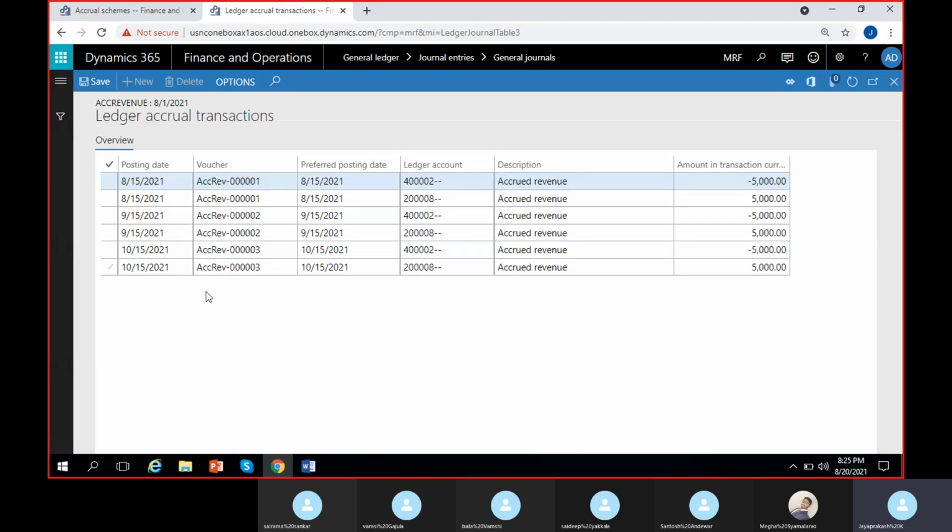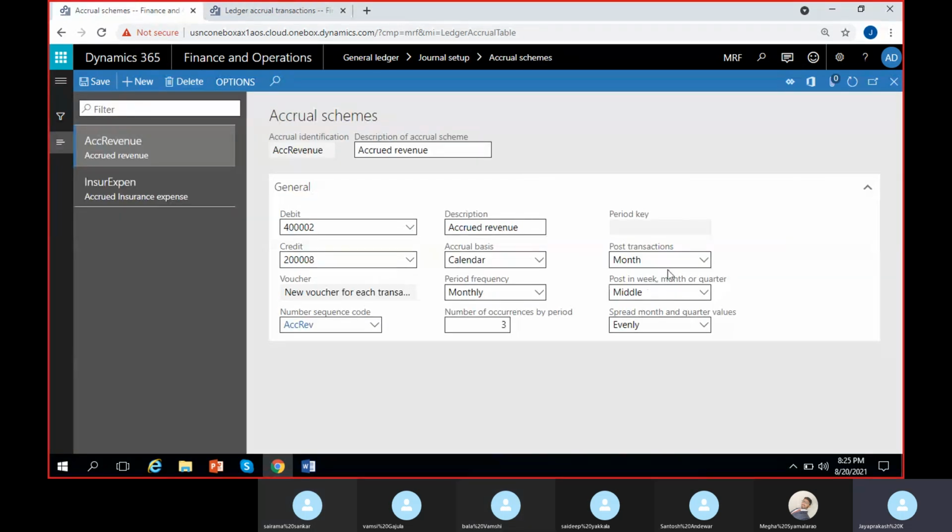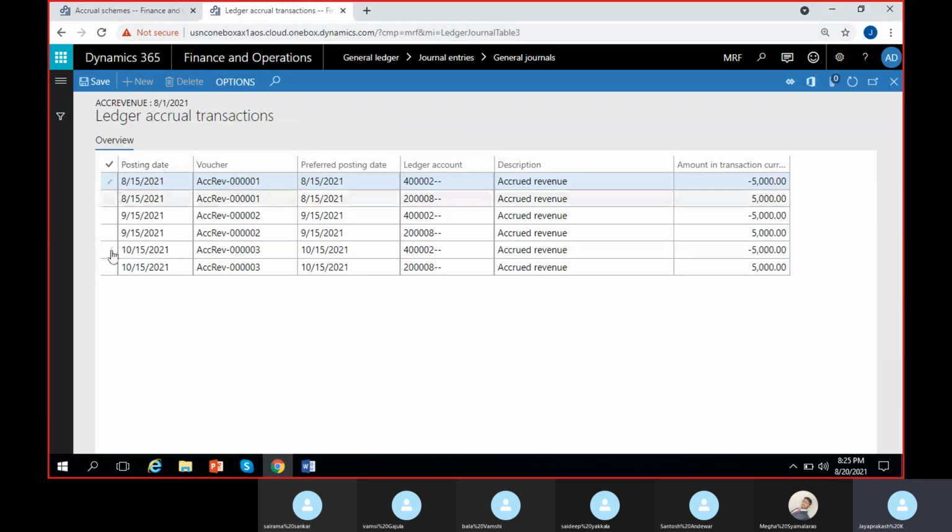If I click on transactions, I can see why it is showing the posting date as 15th of August, 15th of September and 15th of October. We have selected "middle" here, to post in the middle of the month. So that is why it is posting on the 15th of every month. Clear?